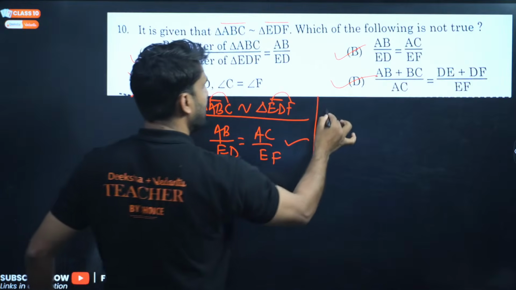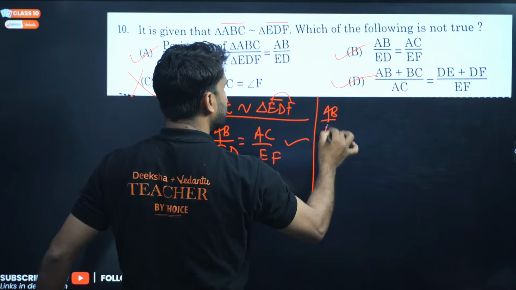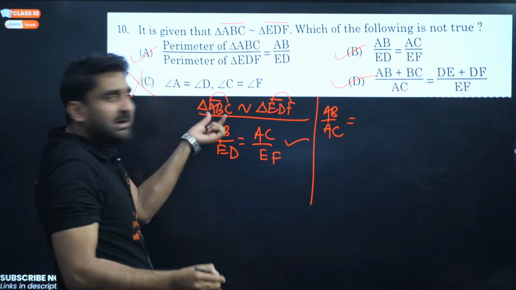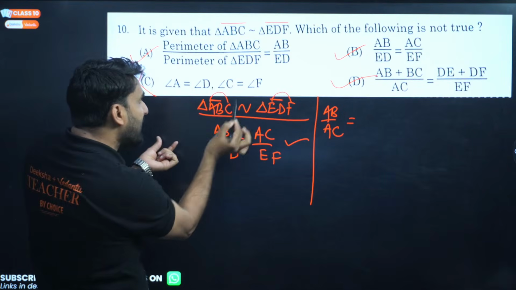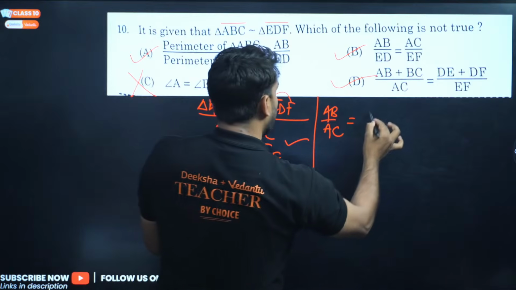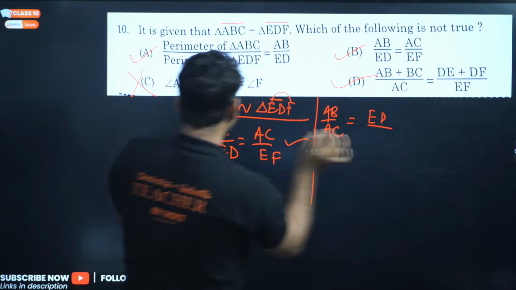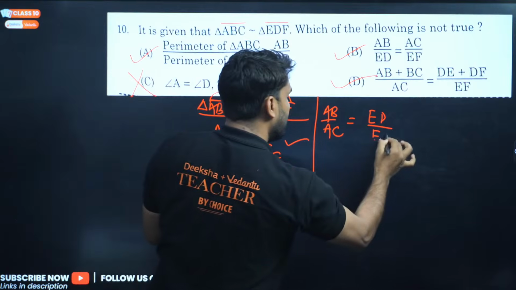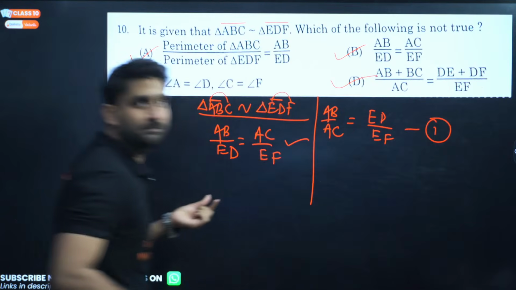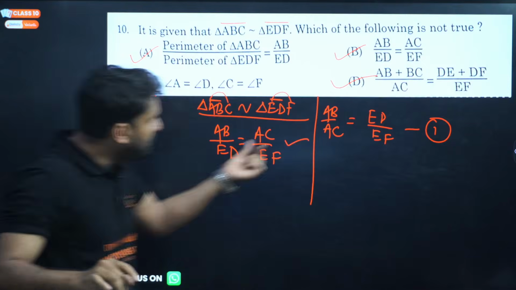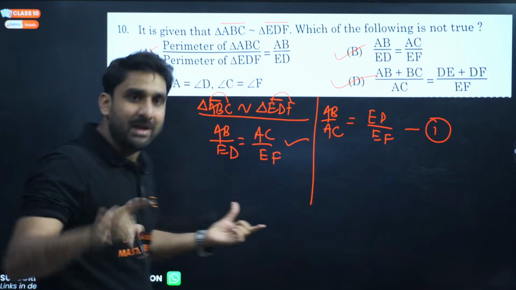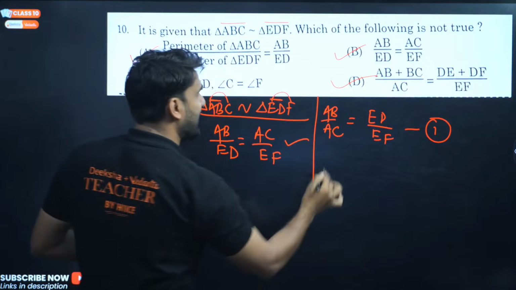My dear, if I can write here for this triangle, simple, AB by AC. If I am writing AB by AC, can you see AB by AC? So AB by AC can be written as ED by EF. Agree? So this is equation number 1.